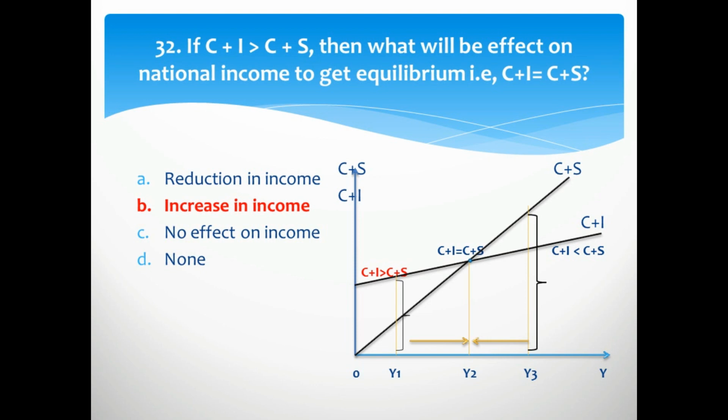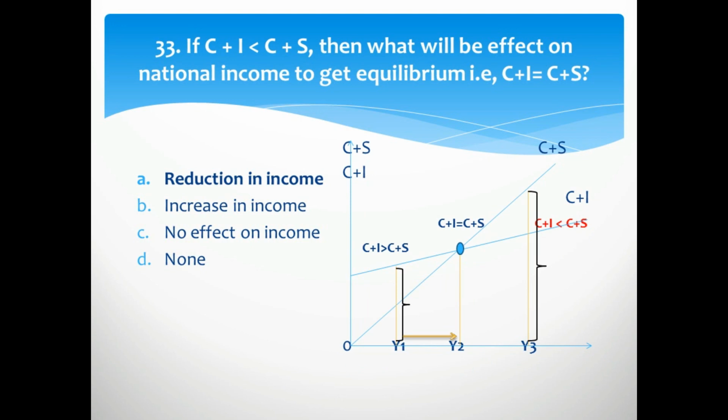If C plus I is less than C plus S, then what would be the effect on national income to get the point of equilibrium? So here the right option is a reduction in income. Income will reduce from Y3 to Y2 to get the point of equilibrium.